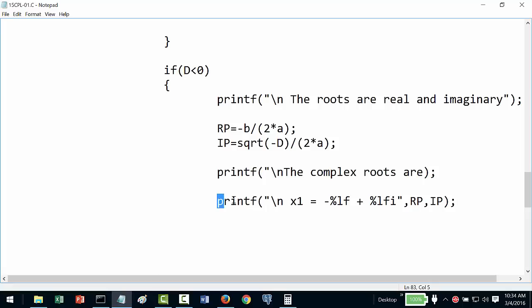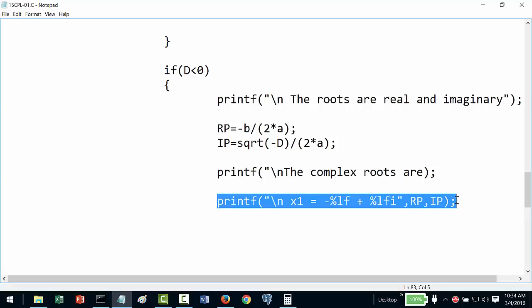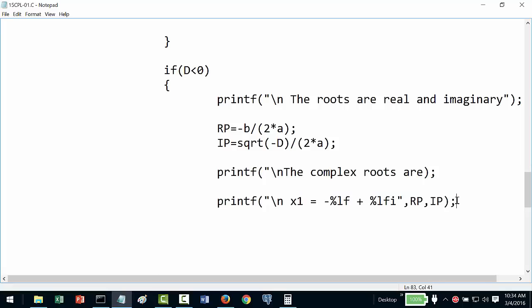So let me copy this again for the second root. So what will be my x2? My x2 will be real part minus imaginary part I. See, this I am displaying only as a character, or one of the string content. It is actually not I. Square root of minus d doesn't return I. Let us see if this is perfect.